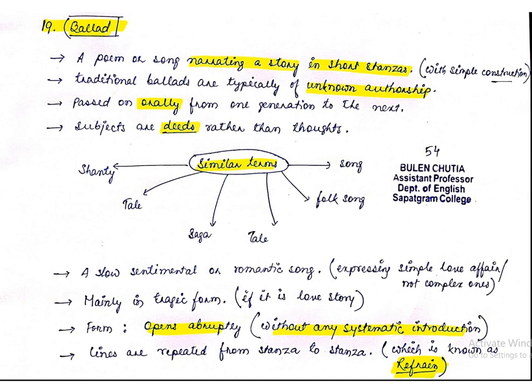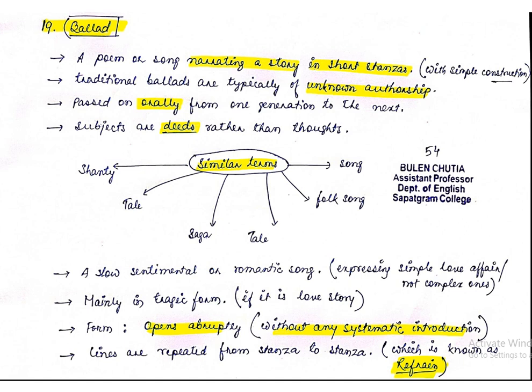Lines are repeated from stanza to stanza, which is known as refrain. Some lines are repeated again and again in all the stanzas. I'm not saying that it happens all the time, but generally it happens.